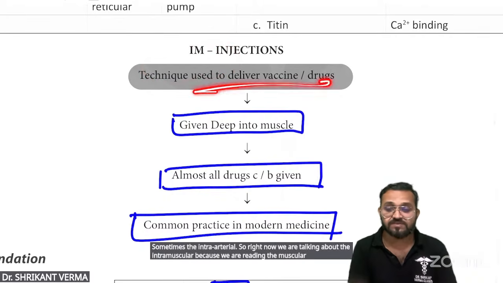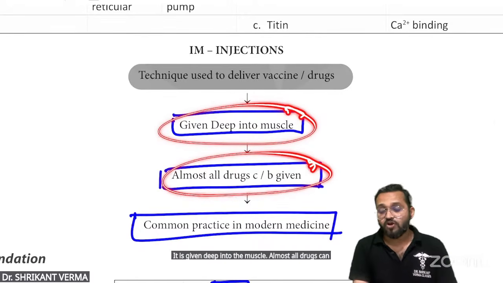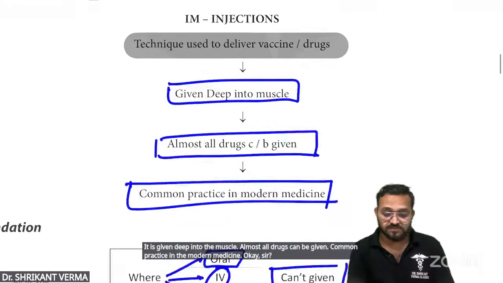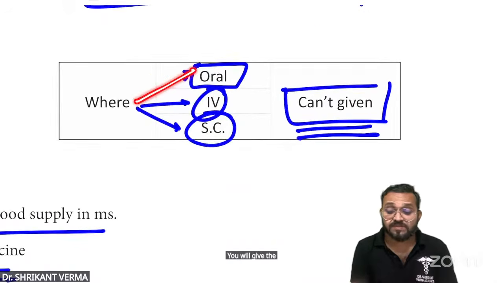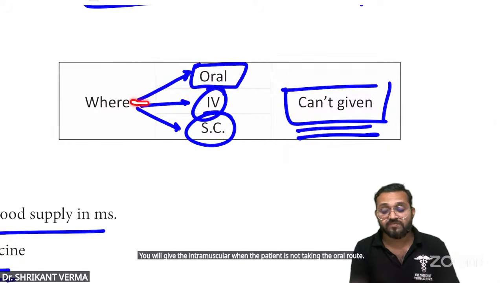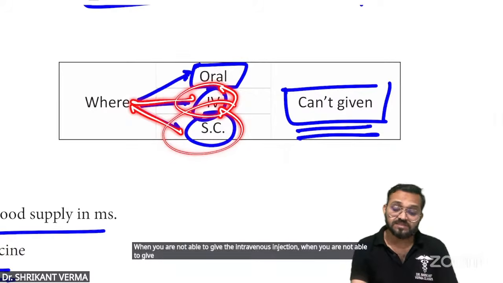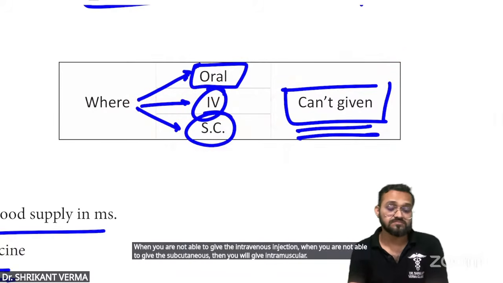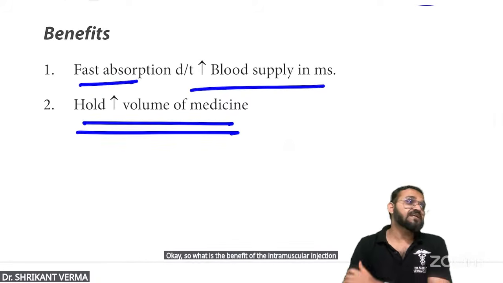So the technique to deliver the vaccine is given deep into the muscle. Almost all drugs can be given this way. It is common practice in modern medicine. Sir, you will give intramuscular when the patient is not taking the oral route, when you are not able to give the intravenous injection, and when you are not able to give the subcutaneous, then you will give intramuscular. So what is the benefit of the intramuscular injection? Where are we giving the intramuscular?